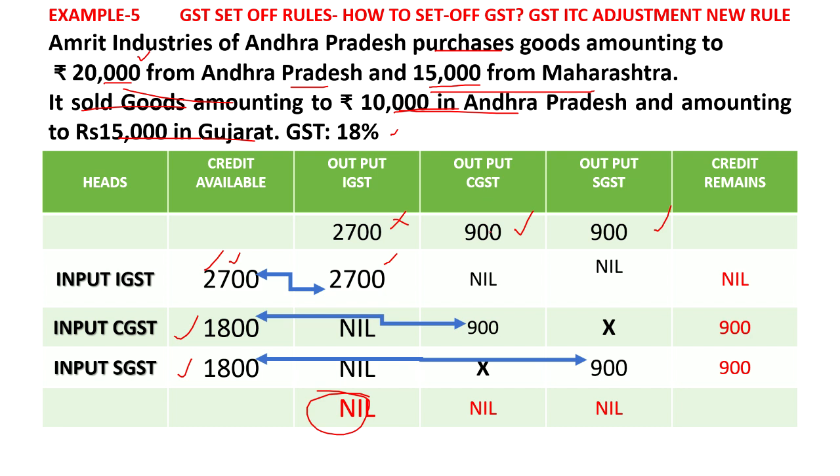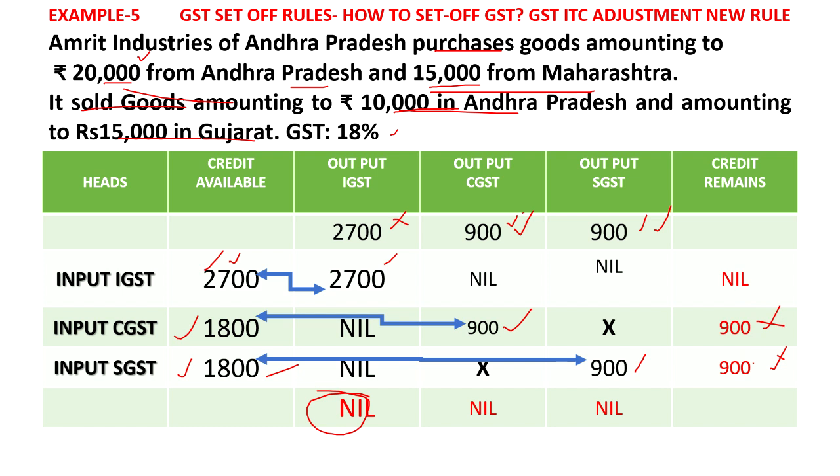And output CGST 900 is there, and there is an input tax credit for CGST of 1800. Out of the 1800, 900 can be adjusted here. Remaining 900 will pass over to the next year, or the next transaction it may be. Similarly, there is output SGST of 900, but we have more credit, 1800. Only 900 you can adjust here. Remaining 900 will pass on to the next year. This 900 you can avail next year.